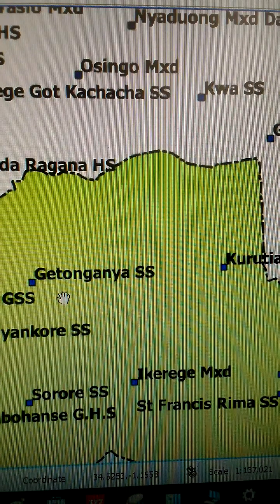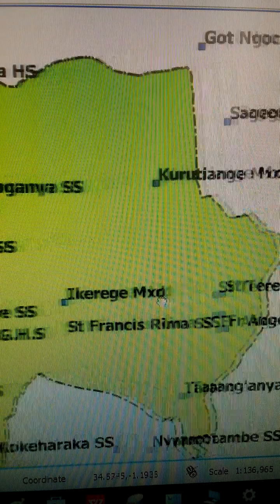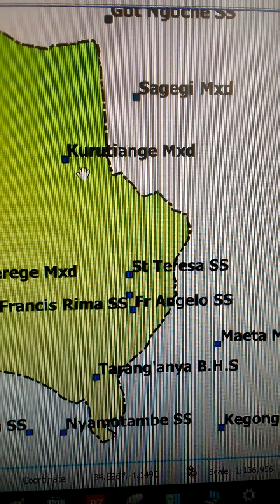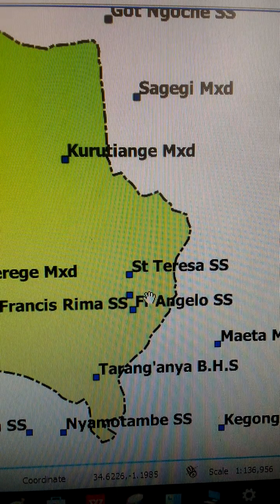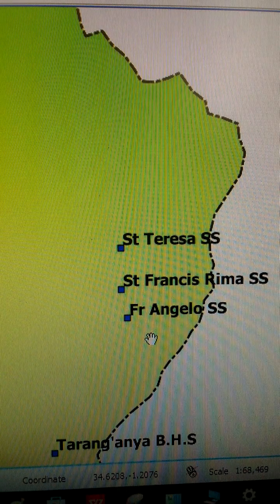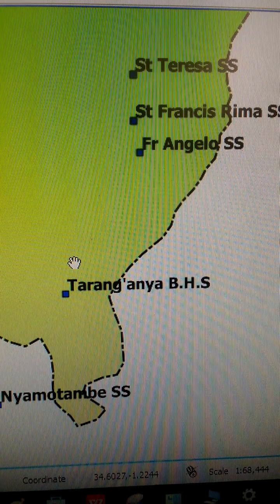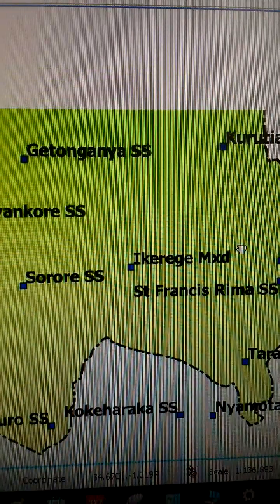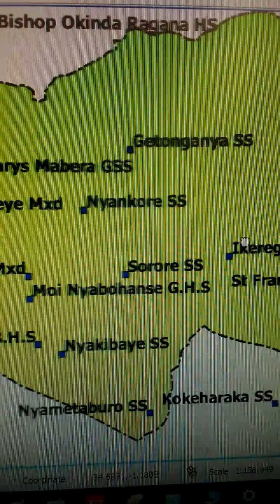This is Getonganya Secondary School, Ikerege Mixed Secondary School, and we have schools here. Before there we have this school, Kurutiange Mixed Secondary School. Then we have St. Teresa Secondary School. Let me zoom in. St. Francis Rima Secondary School, Father Angelo Secondary School. And finally, we have Taranganya Boys High School. That is the way the schools are distributed in Kuria West constituency, for the benefit of our learners and other users.